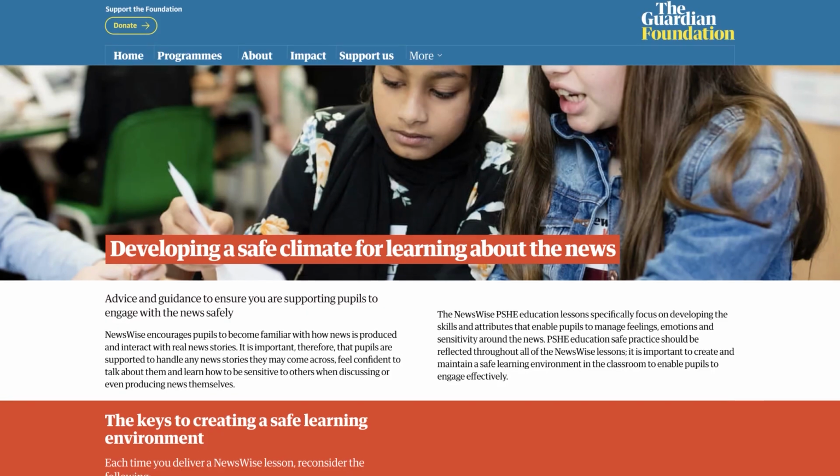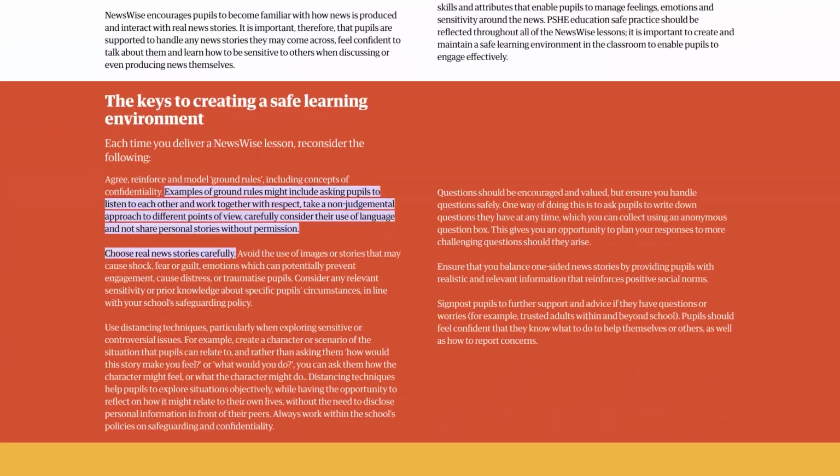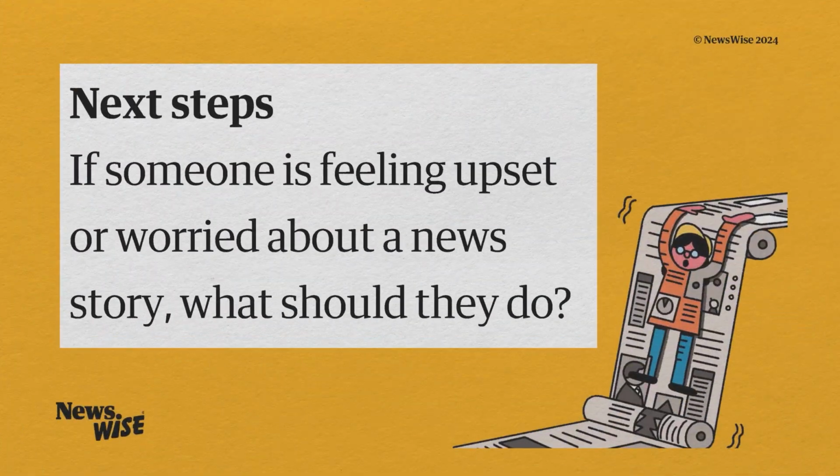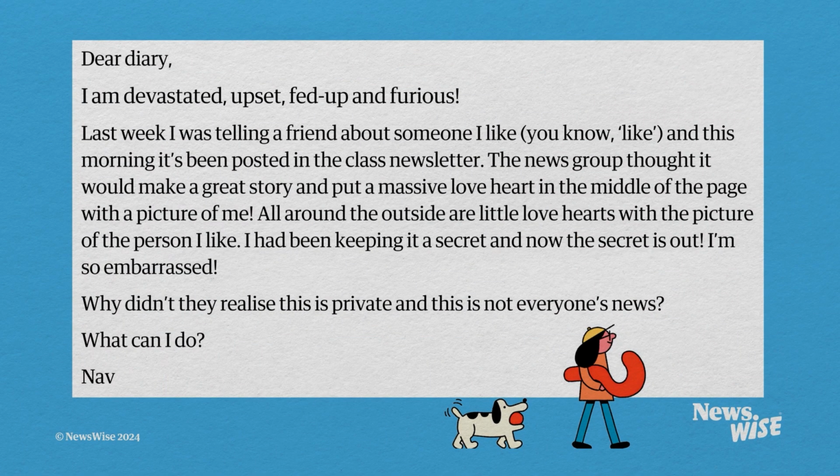Take some time to think about how to make your classroom a safe climate for learning about news. Find some guidance on our website to help with this. This lesson includes a lot of discussion, but take a look through the scenarios, next steps, and nav story resources to see if you want to print any of these ahead of the lesson.